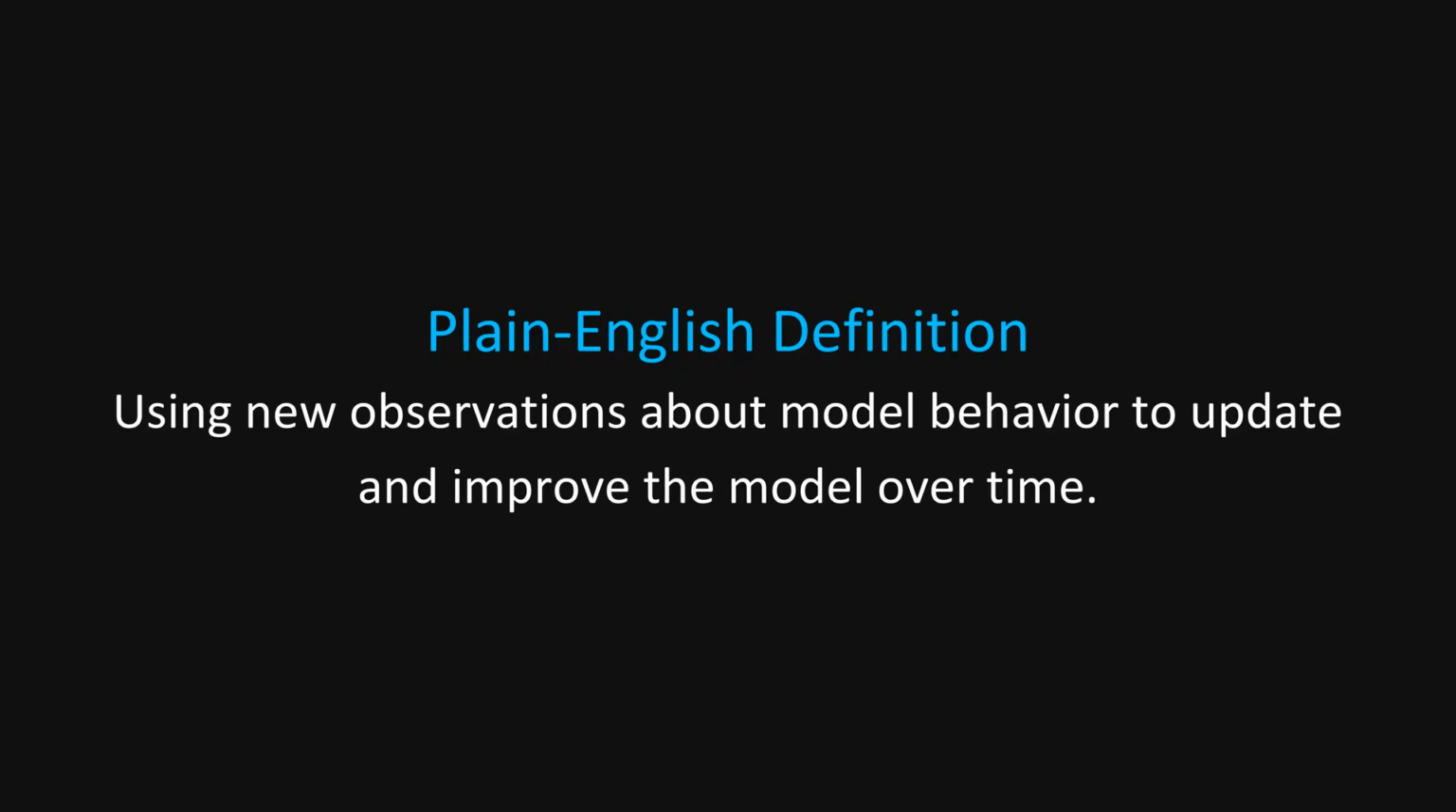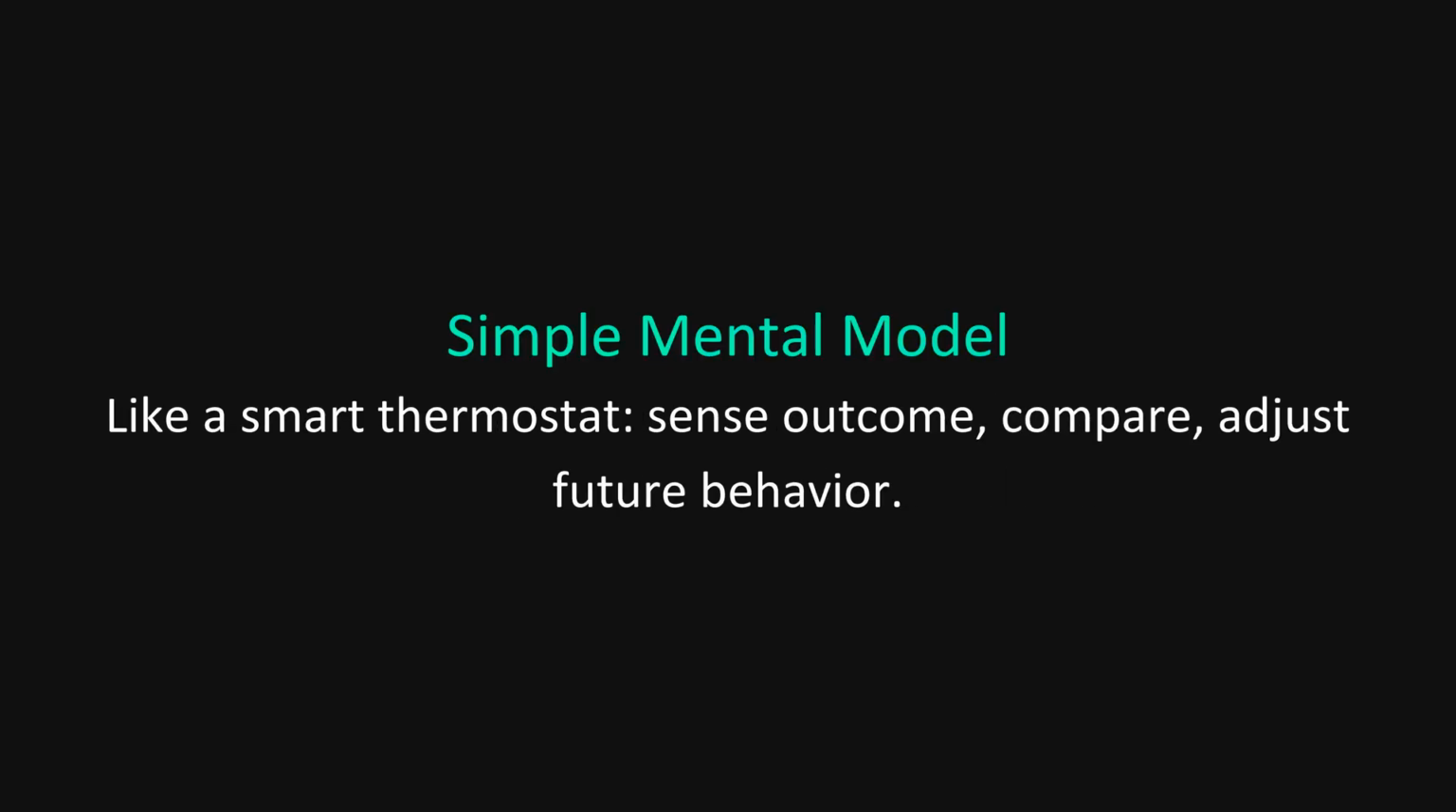A feedback loop in AI systems is the process of using new observations about how a model behaves to update and improve that model over time. You can think of it like a smart thermostat. It makes a guess, senses whether the room is too hot or too cold, then adjusts its future actions based on that signal. In AI, the model makes a prediction, we observe how good or bad it was, and that feedback nudges the model's internal parameters so the next predictions are slightly better.